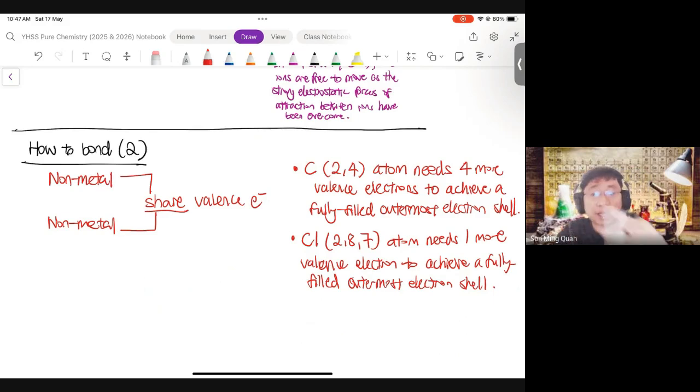Now, this is outlining what is going to happen between carbon and chlorine. And this brings us to the important point. Carbon needs 4 more, chlorine needs 1 more.